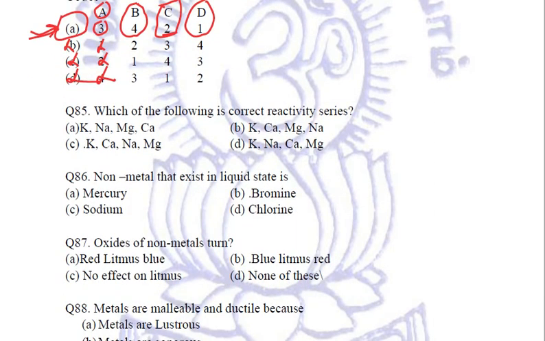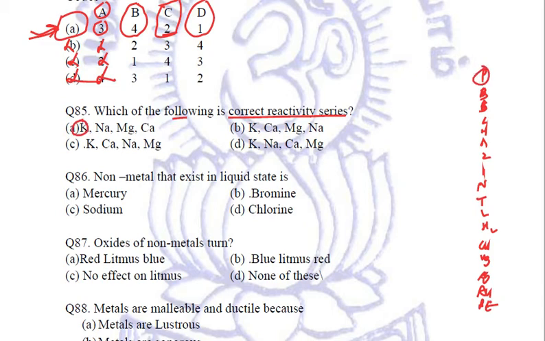Next, which of the following is a correct reactivity series? Now once again, do not try to attempt it in your head. This is how the acronym works, using the first alphabet of each. Then it is hydrogen and copper, mercury, silver, gold, platinum. This is the reactivity series, right? Now let us see which elements are used here.